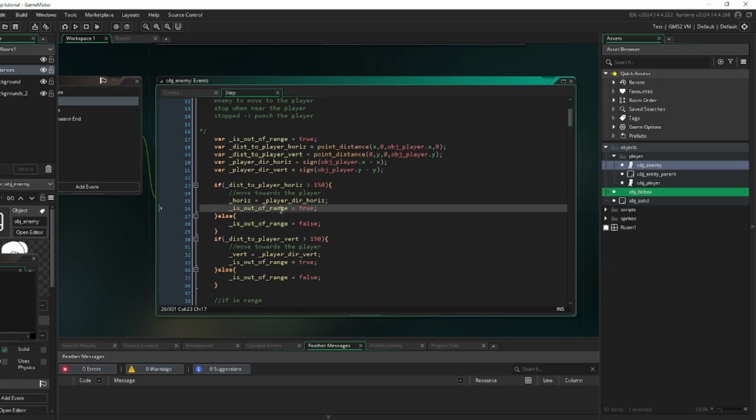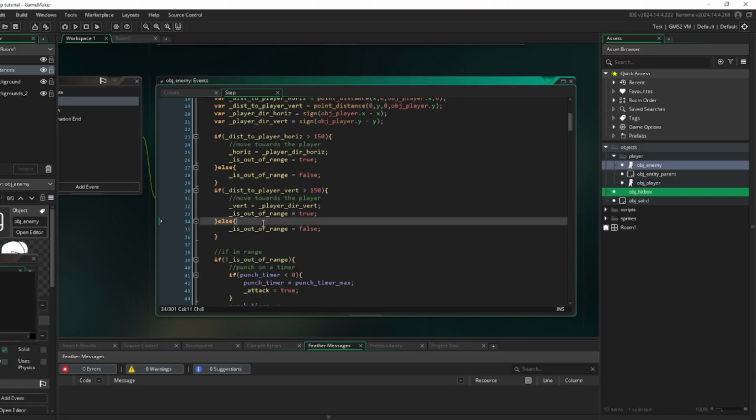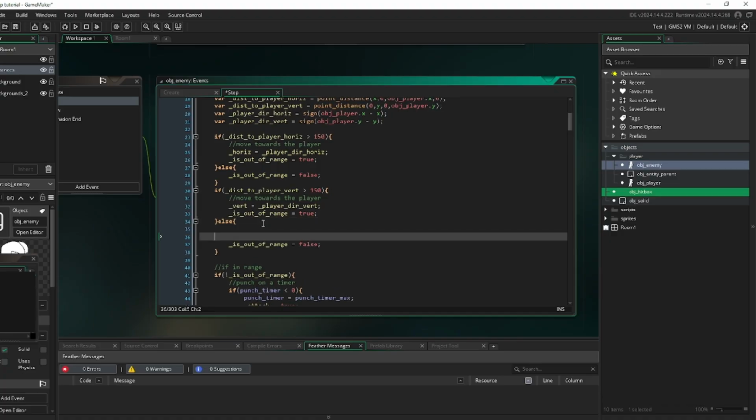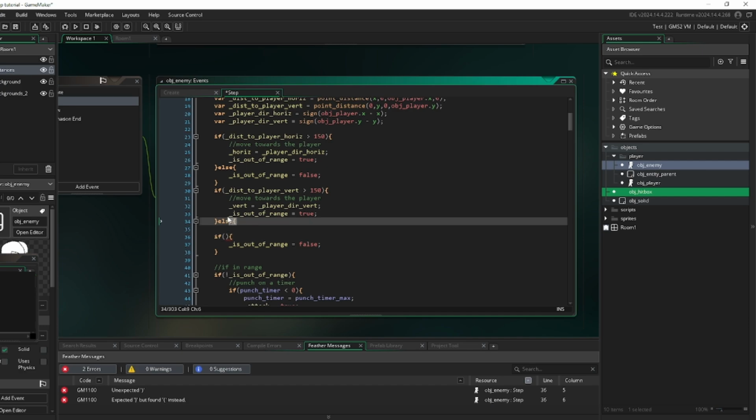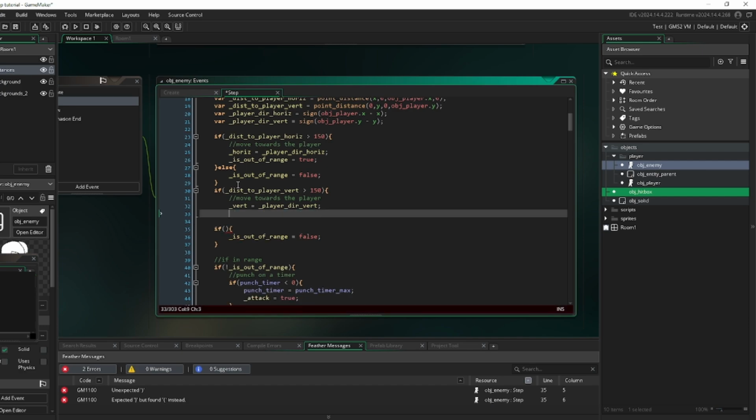So out of range is set to true. But down here, out of range is also set to true. So how are we going to do this in a way that both of these are true at the same time? Let's just make a nicer, cleaner if statement. And then we can make sure that all this runs correctly there.